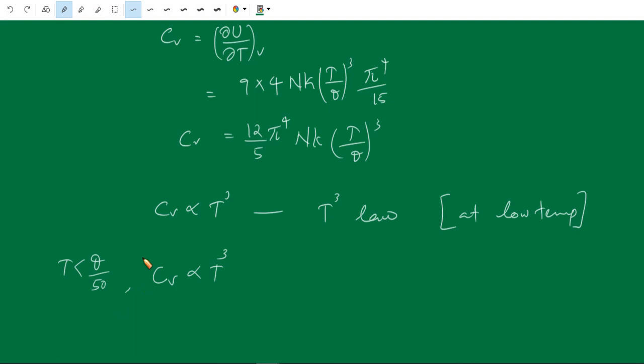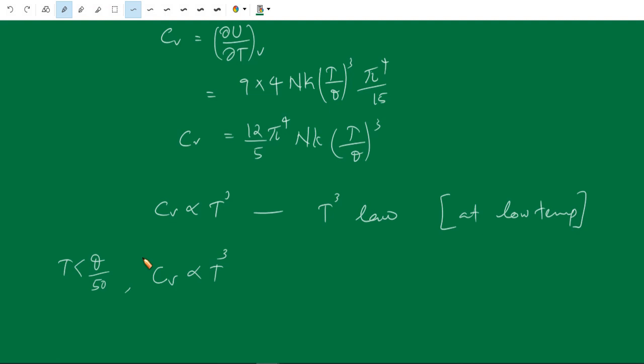So today we have discussed the heat capacity of a solid by means of the Debye model. According to the Debye model, all the frequencies of vibrations are allowed below a certain cutoff frequency called the Debye frequency. The vibration with a frequency above the cutoff frequency is not available. Okay. So accordingly, we have derived the expression for heat capacity.